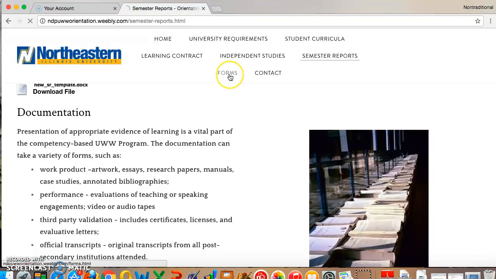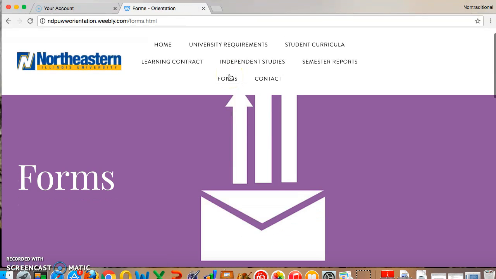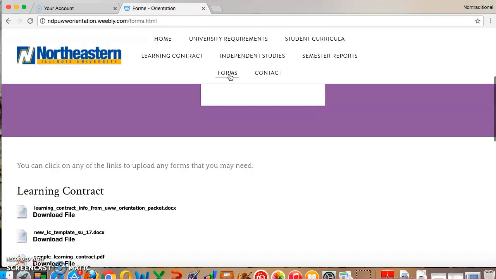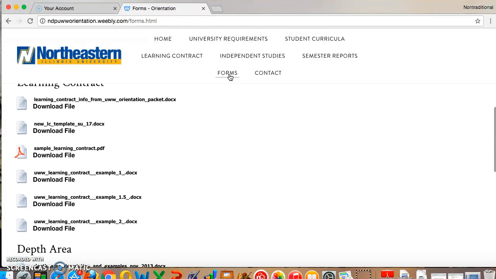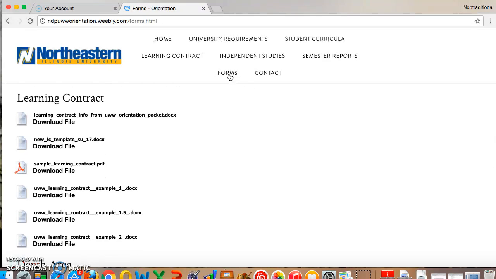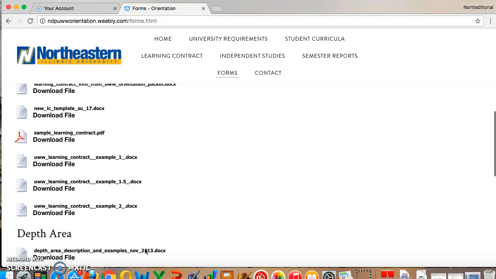For a quick form recap, we have listed all of the forms that you'll possibly need for your first couple of months here at Northeastern Illinois University. There's the learning contract, as well as samples of learning contracts. You will need to revise this learning contract your first semester.